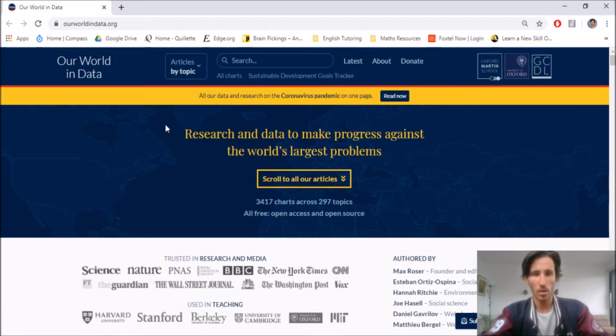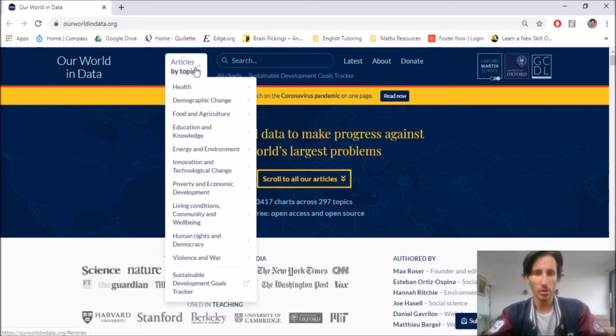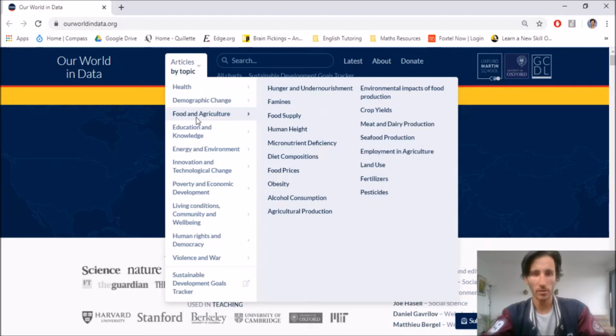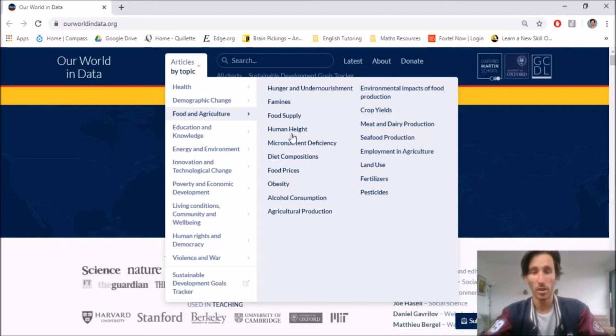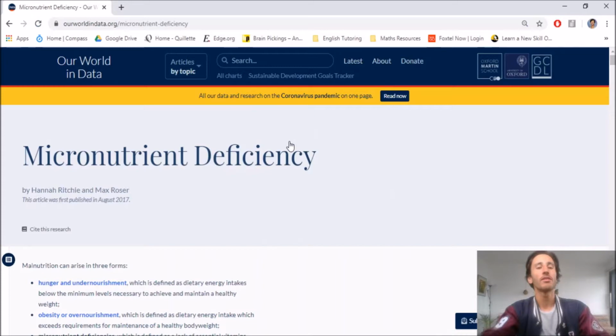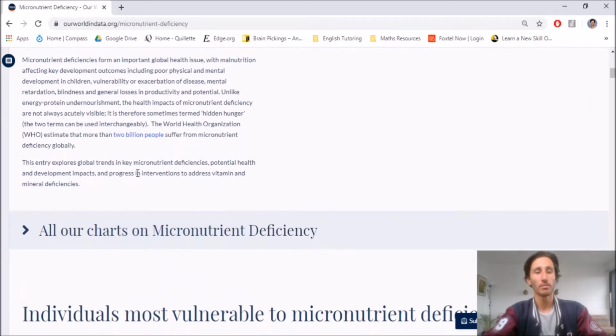If you're looking for a specific topic you can search, but if we look at articles by topic, at food and agriculture and micronutrient deficiency, I would suggest looking through a lot of these because there's some really cool articles. Micronutrient deficiency has an article on the left-hand side here.